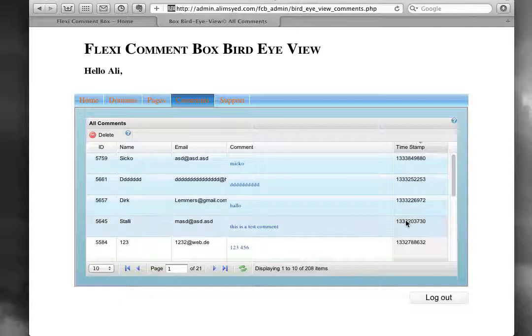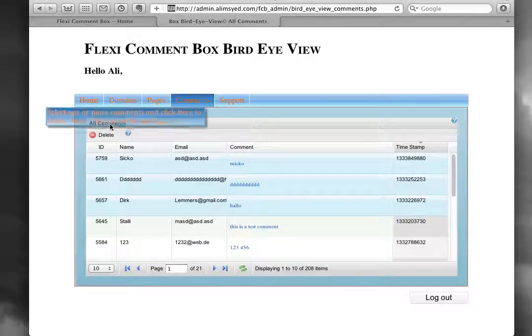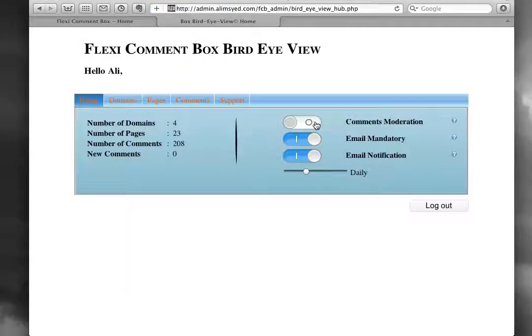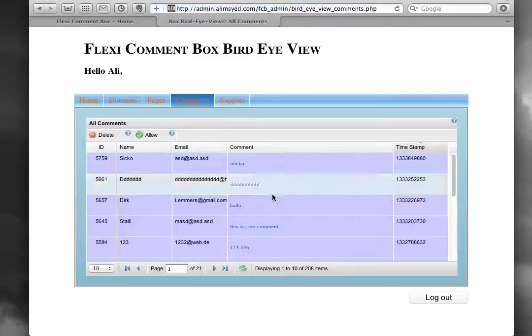But there's one more thing that this tab does, but for that I'll have to go back to Home tab and switch on Comments Moderation. Go back to Comments tab and see all the comments that have been submitted to my website but have not yet been reviewed by me are in purple color, and the ones that have been reviewed are in white.